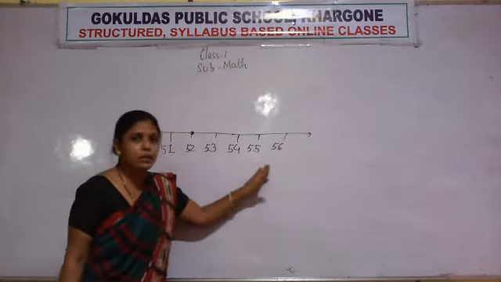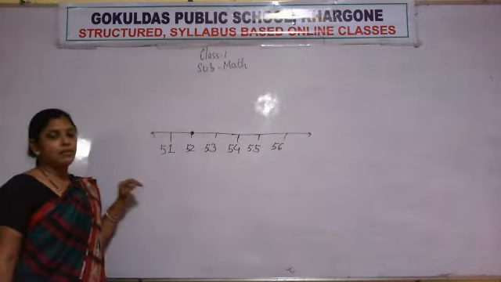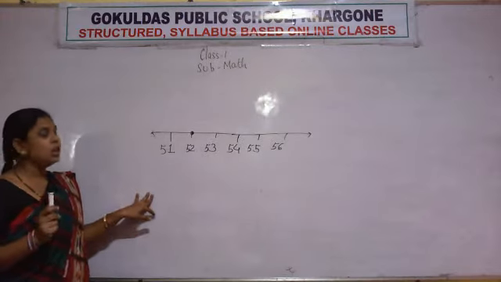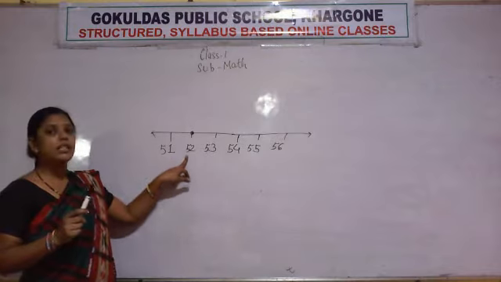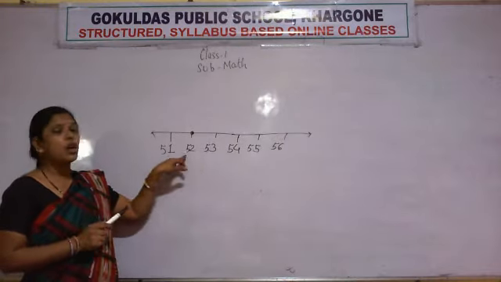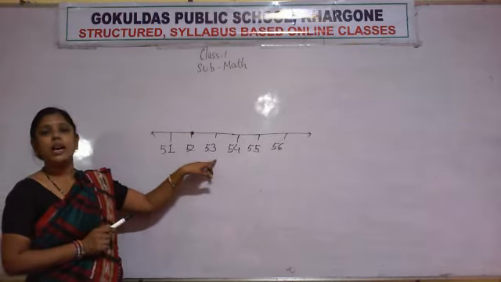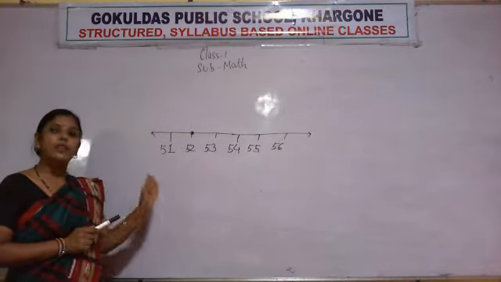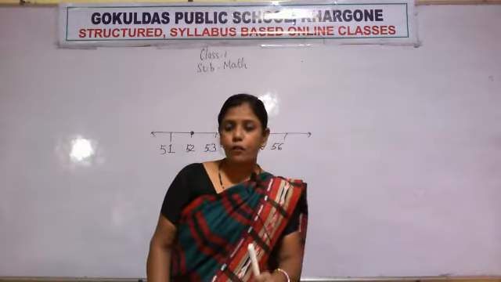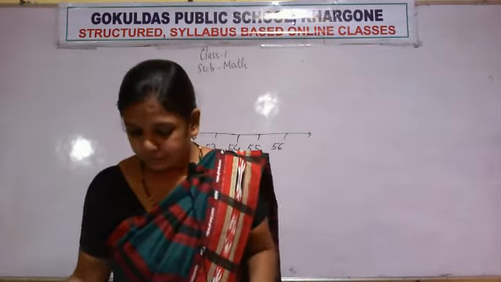There are so many numbers after 52, but just after means just uske baad wala. The number that comes just after 52 is 53. So the after number of 52 will be 53 and the before number of 52 will be 51. In this way we write the after number of a given number.